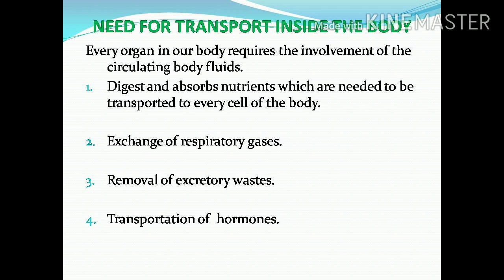Your digestive system also requires the fluid to absorb and to transport that digested food to the particular body parts. Next, the respiratory system draws in air and the oxygen picked up from it in the lungs has to be transported to all parts of the body.